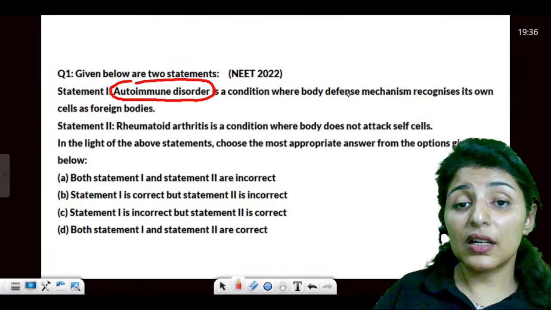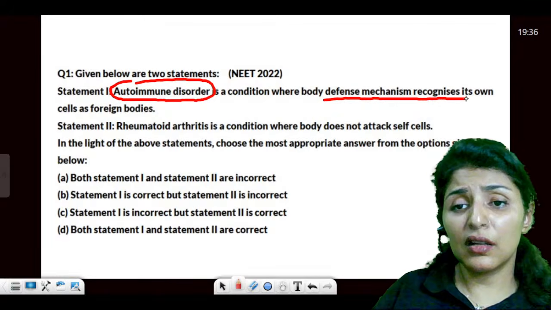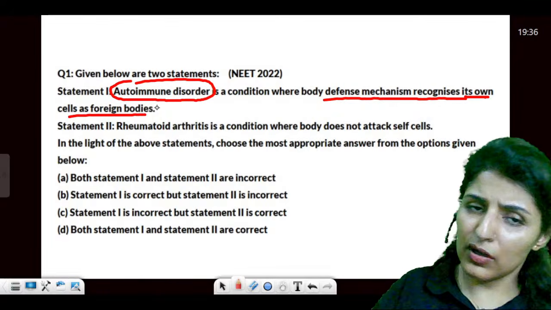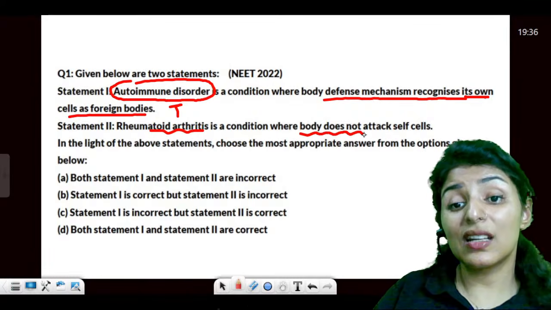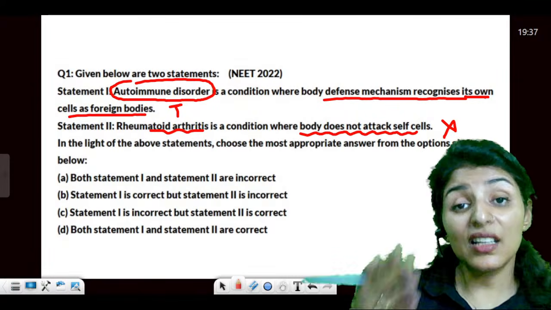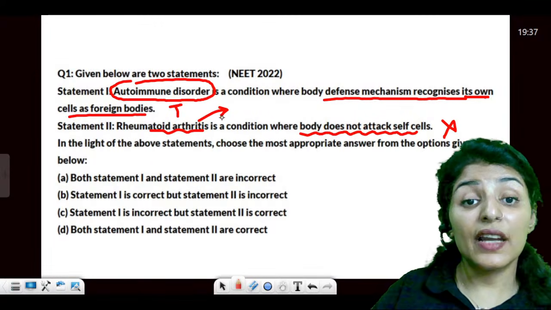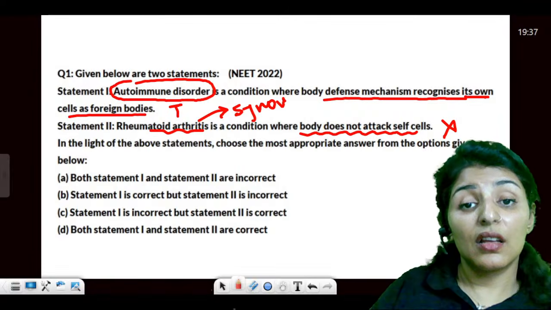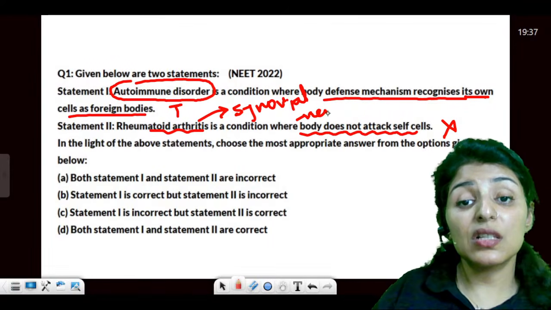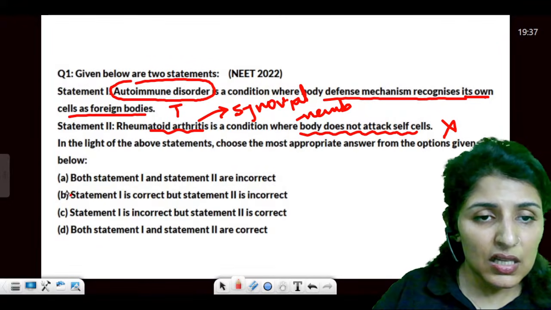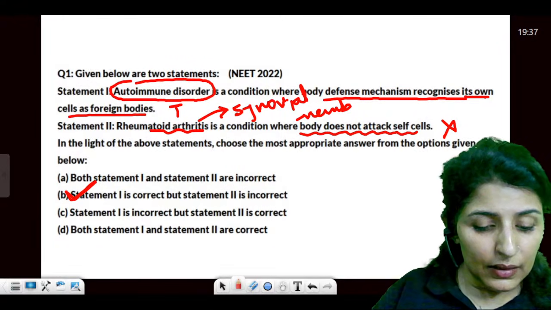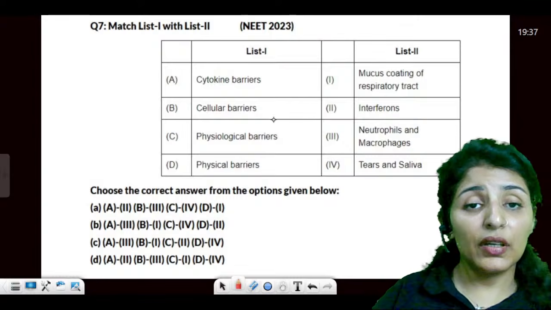Autoimmune disorder is a condition where the body's defense recognizes its own cells as foreign bodies. True. And rheumatoid is the condition where the body does not attack the cell? It does attack your synovial membrane, which produces synovial fluid. So the first is true and the second is incorrect. Is that clear? Okay. Moving on now.